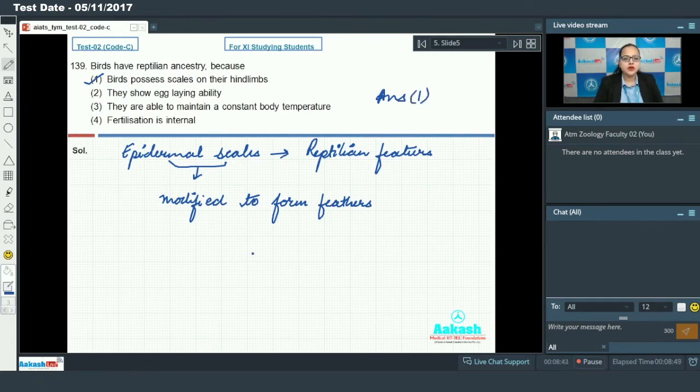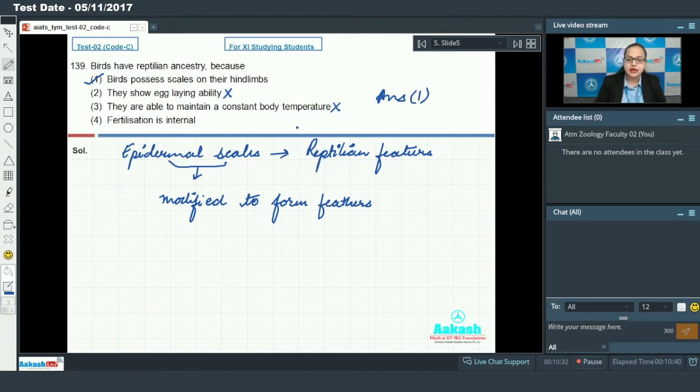Talking about the rest of the options, option 2 says they show egg-laying ability. Egg-laying ability means they are oviparous organisms. But before reptiles, amphibians and pisces are also oviparous organisms. We cannot say that this is the exclusive feature of reptiles, so this cannot be our answer. Option 3 says they are able to maintain a constant body temperature.